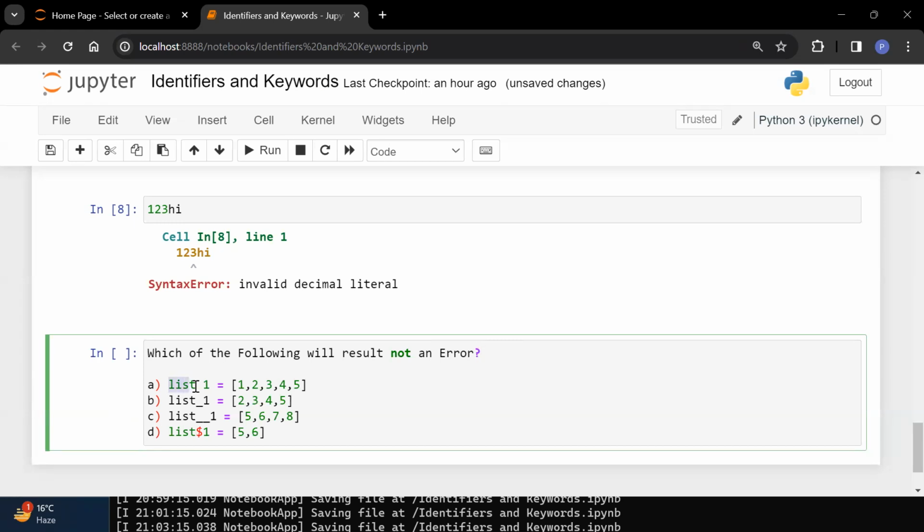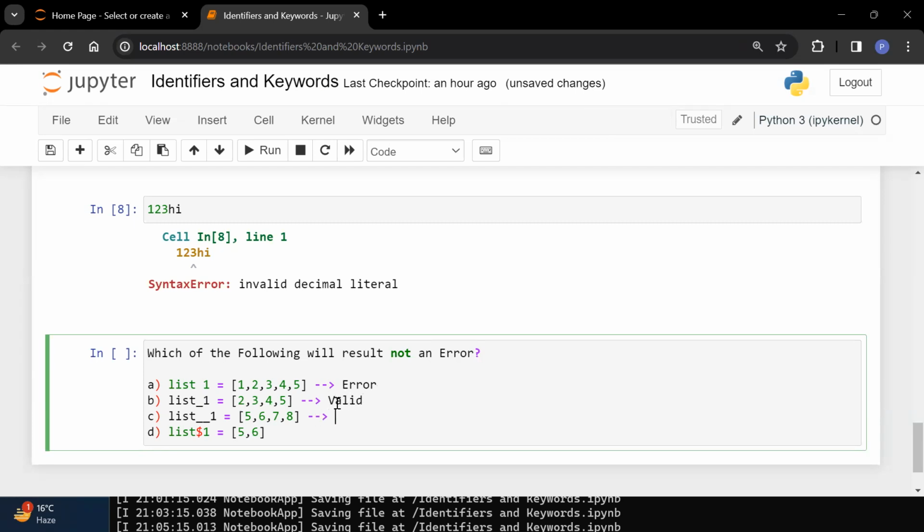Coming to the first one, you have used an identifier name something like list of one, so here a space is coming. Because a space is a special character, whatever code you have written is wrong. This will return an error. Coming to the next one, you have used list, fine. It is an alphabet, no issue. Underscore is also allowed. Coming to the one, it is a number, that is a digit. Can we use a digit? Yes, we can use this. That means this is valid.